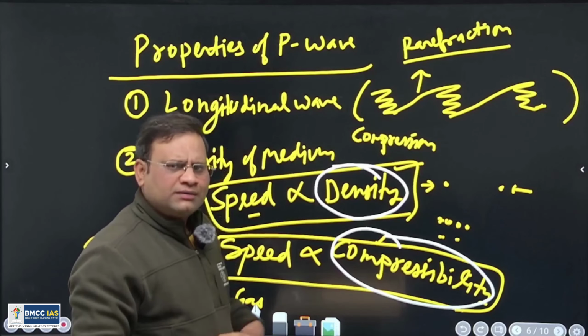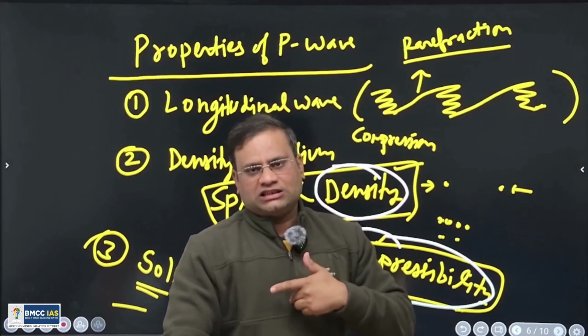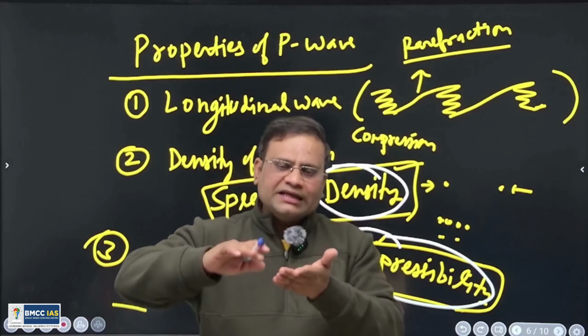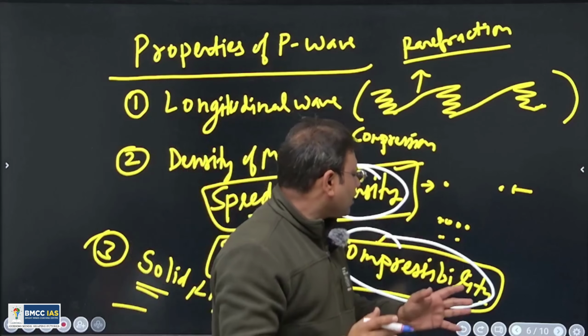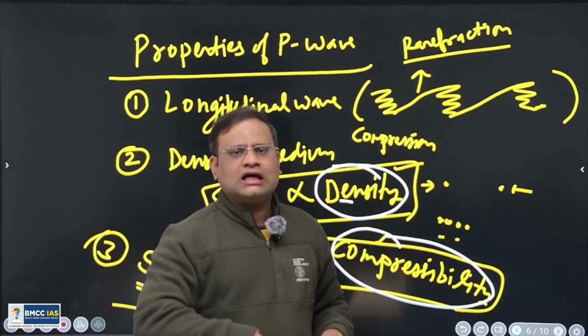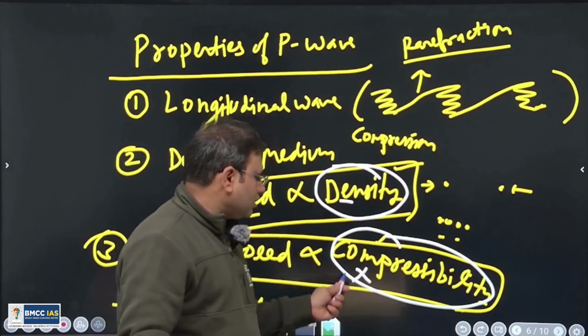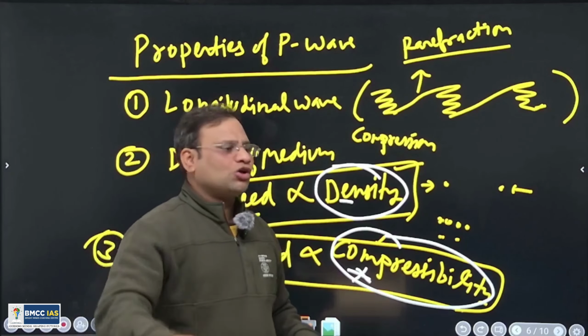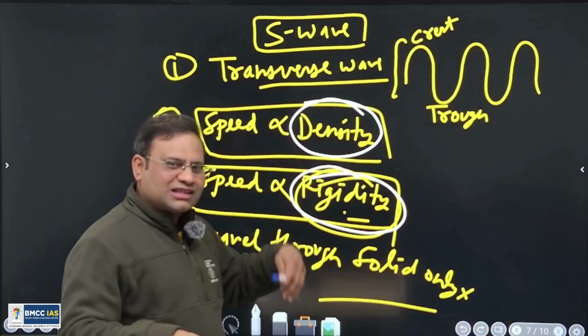Understand? But to believe that lighter material will be below is hard to digest, because it is a law of nature: lighter things will be above, denser will be below. So we cannot come to the conclusion that density is less. It could be, we don't know, but we are recording the lower speed of P and S. We can raise a question on it. It could be the lower compressibility of the medium, it could be the lower rigidity of the medium.